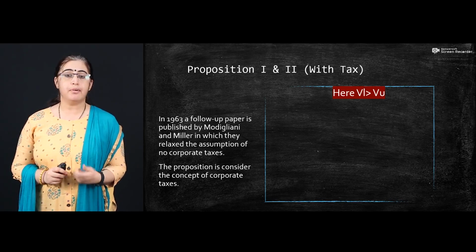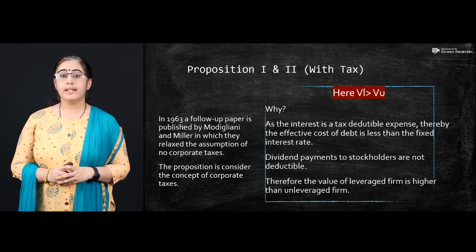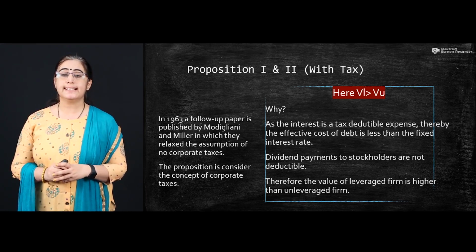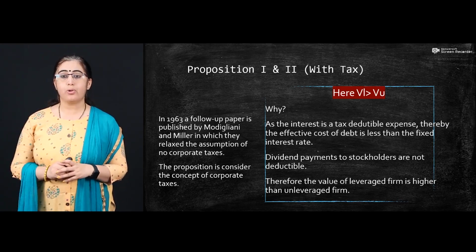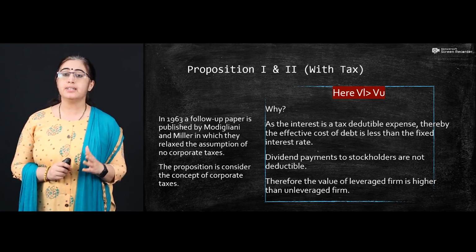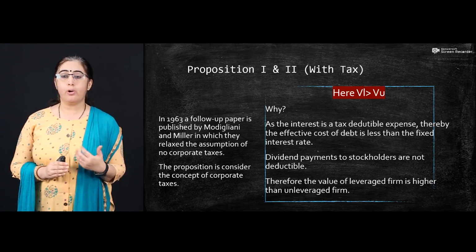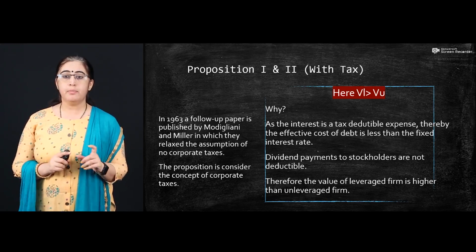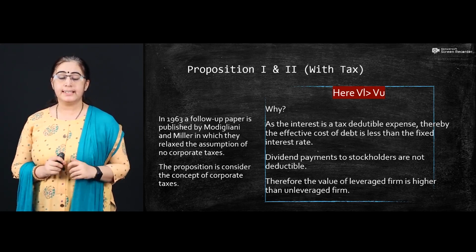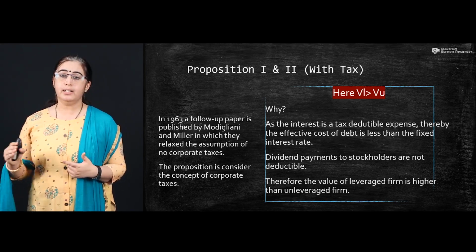Now the question is why, and this question is answered by the theory. Look at why this happens. The thing is that interest is a tax deductible expense. Thereby, the effective cost of debt is always less than the fixed interest rate. Do you remember when we talk about the operating income, how we get it? It is your EBIT. When we use the word EBIT, earnings before interest and tax, we deduct interest. So interest is our tax deductible item.